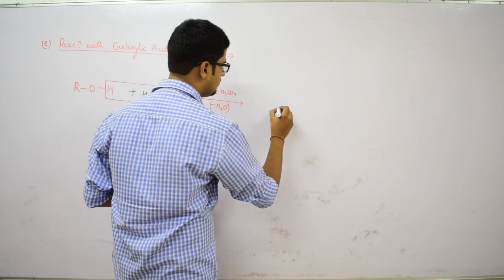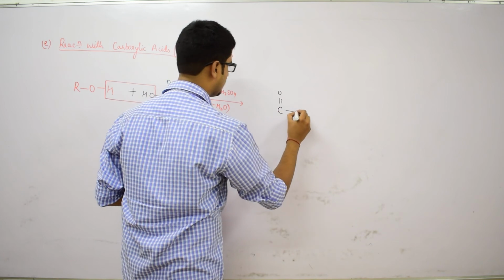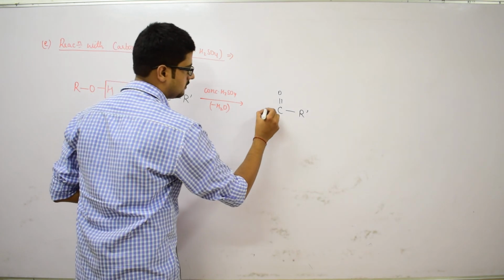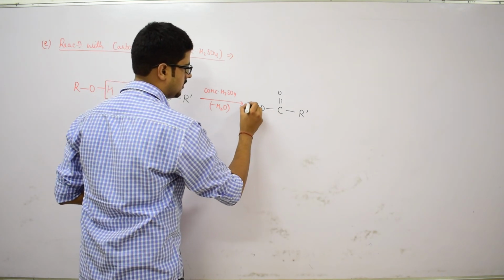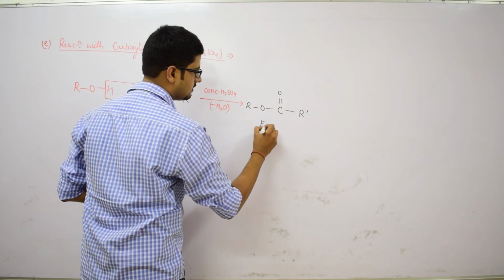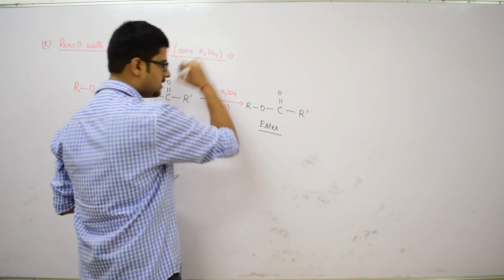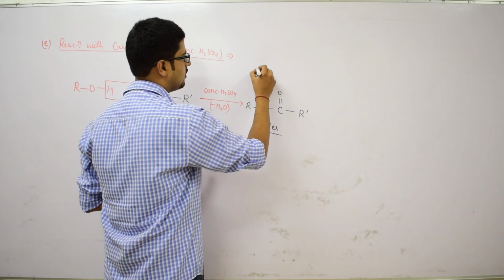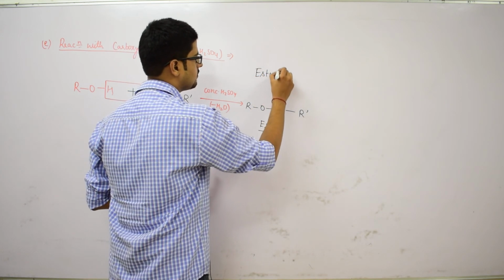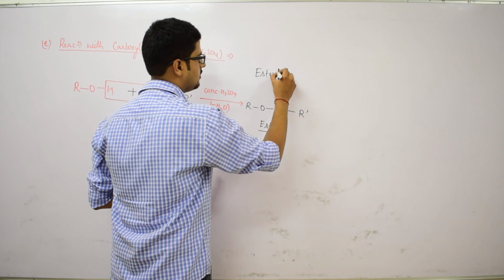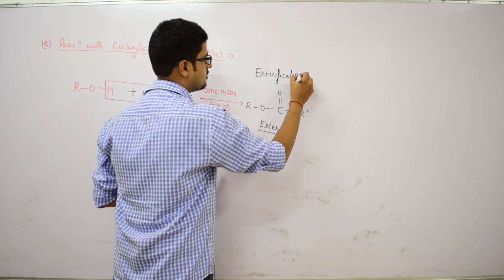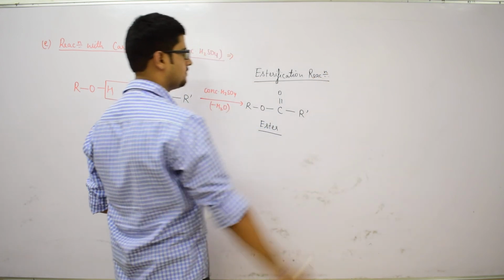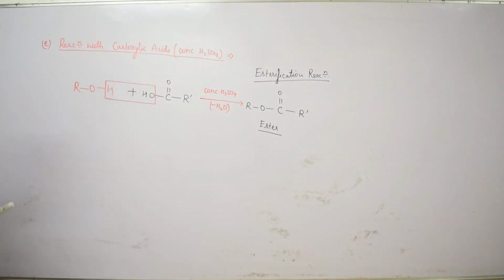The compound would be C double bond O, with R' here and OR here, and this is an ester. Because this process leads to the formation of esters, it is called esterification reaction.